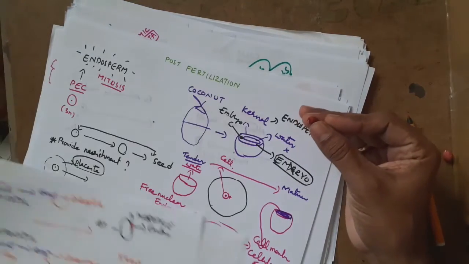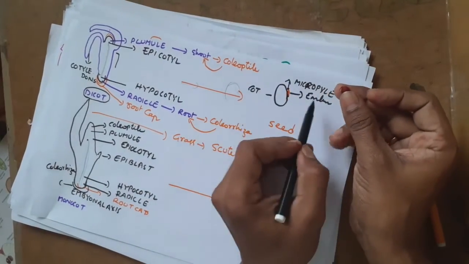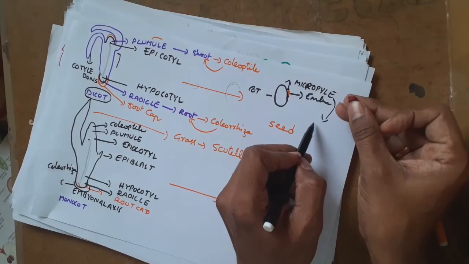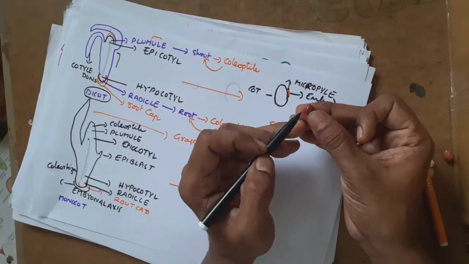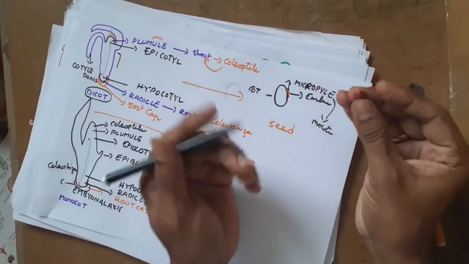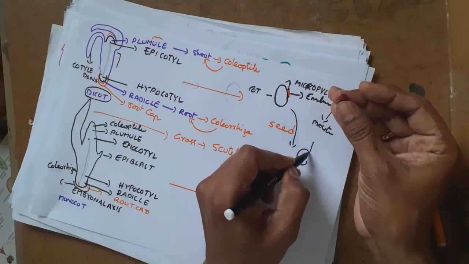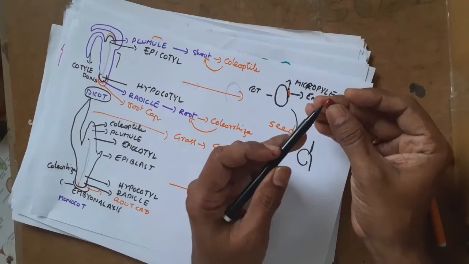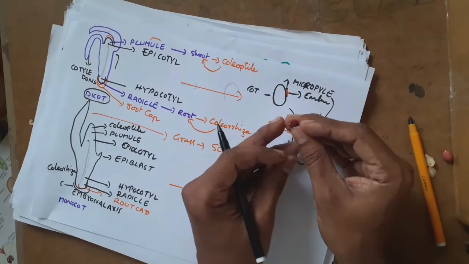If you go back and see in an embryo sac, you can see that the integuments are leaving a gap. Now this micropyle is the one which still remains on the seed. It is meant for absorbing moisture or water. In our 11th standard we discussed that entry of water into solids is called imbibition. So water enters, and swelling of the seed takes place. As soon as the seed swells, the cotyledons start developing into the plumule and radicle. So the micropyle is meant for absorption of water into the seed for the germination process.